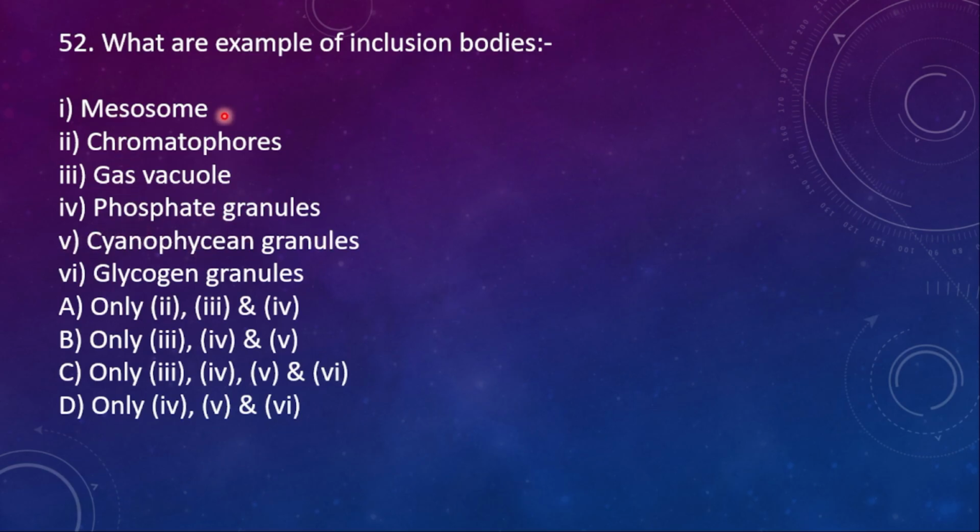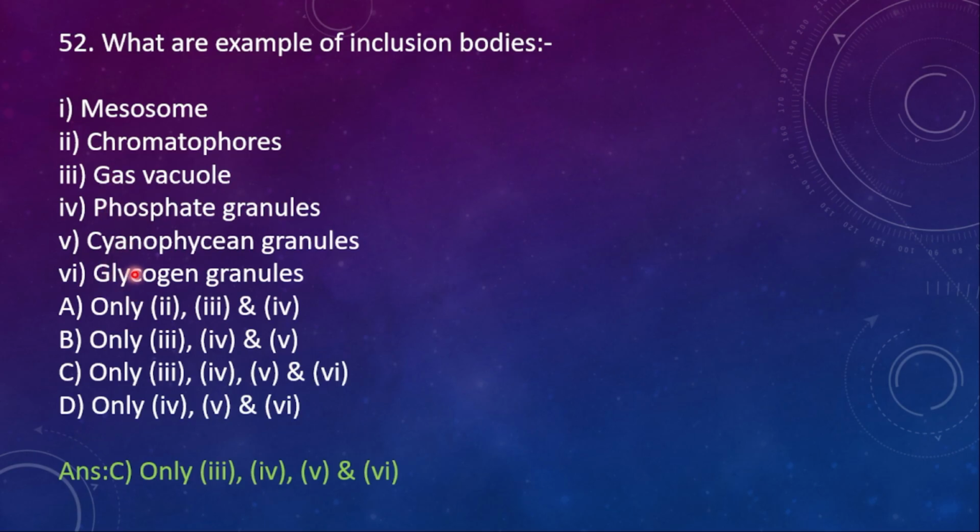Mesosome is the enfolding. Chromatophore is not what we want. Gas vacuole is one of the types of vacuole. So here the right option is what? Only the 3rd, 4th, 5th and 6th one. These are the inclusion bodies.